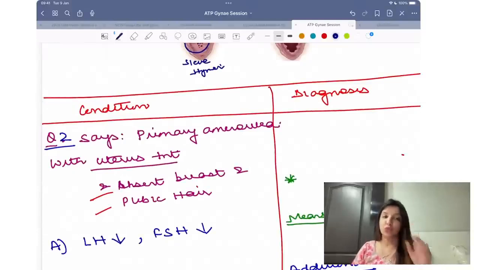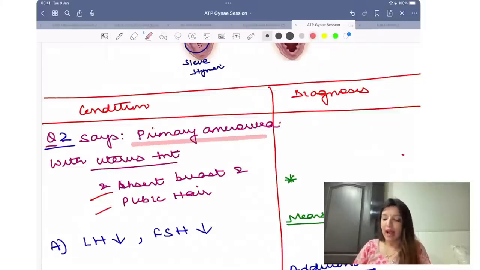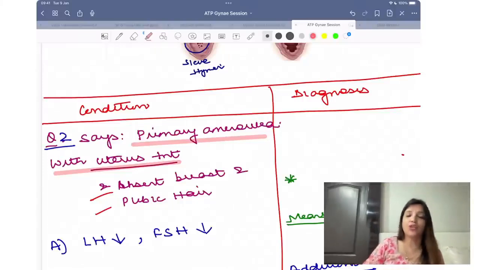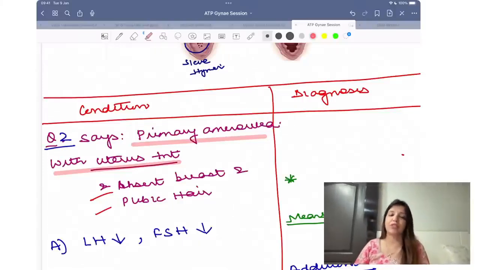Coming to question number 2. Now, if they say that there is a female who has come to you with primary amenorrhea and with uterus present, but absent breast and pubic hair. This is how the question is going to be: primary amenorrhea, uterus present, absent breast and pubic hair.